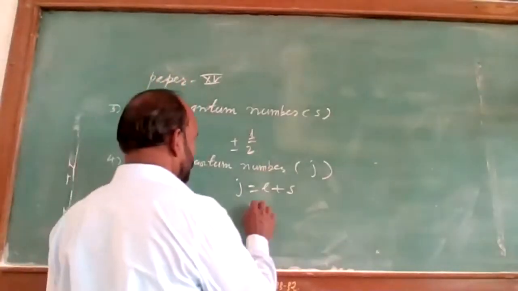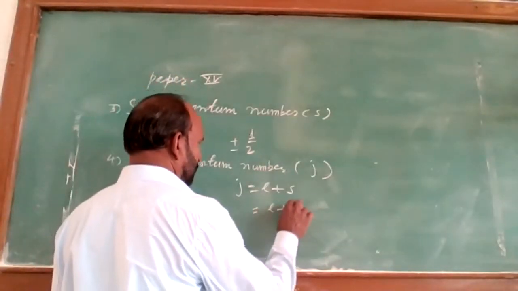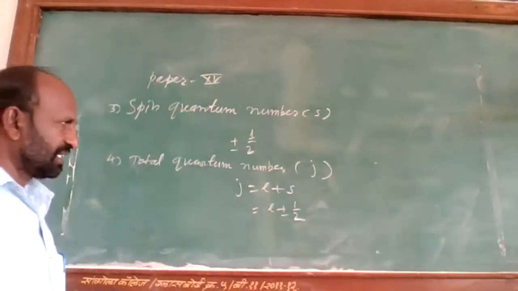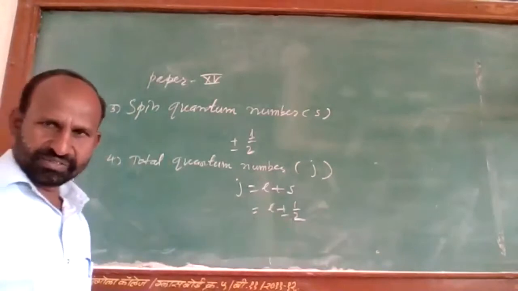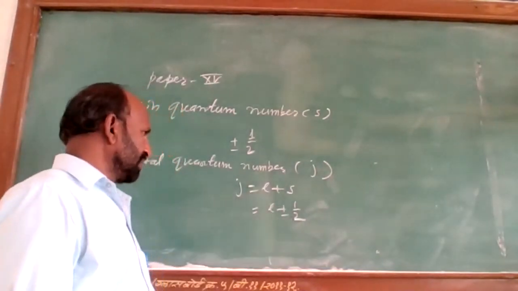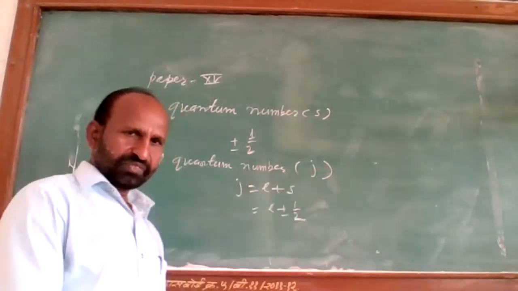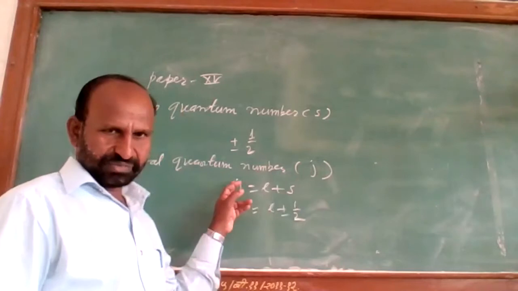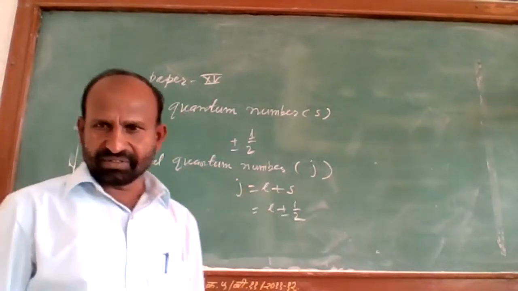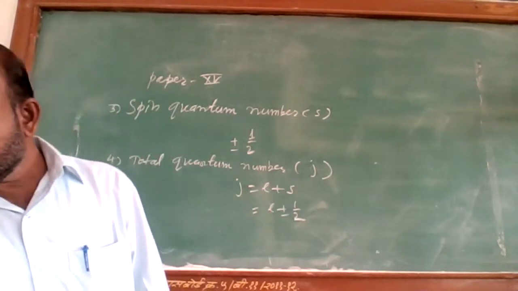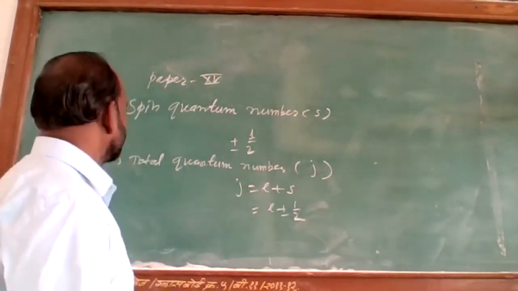As the value of S is plus or minus 1/2, J is taken as L plus or minus 1/2. So if we take different values of L, then we will get various values of J. So J will have different values. Now this is about the total quantum number J.